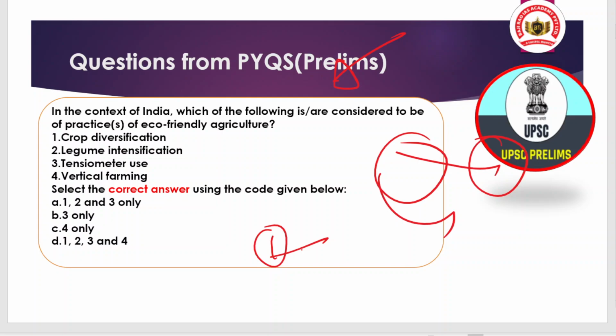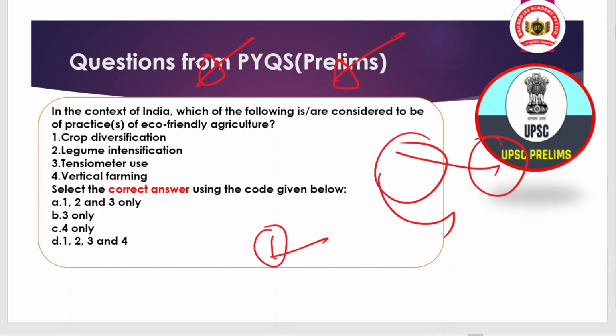Learning is an evolutionary approach. You can learn slowly, and definitely you can achieve what you have dreamed of. The question is related to the geography section. Pause the video, try to solve it, and comment in the chat box.